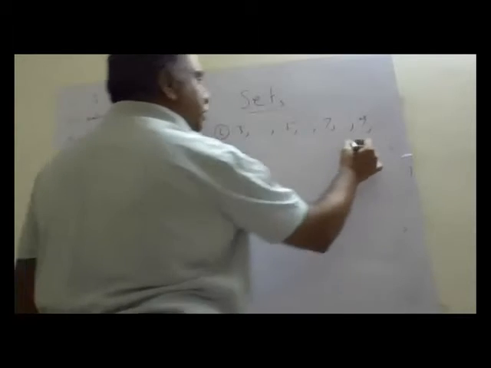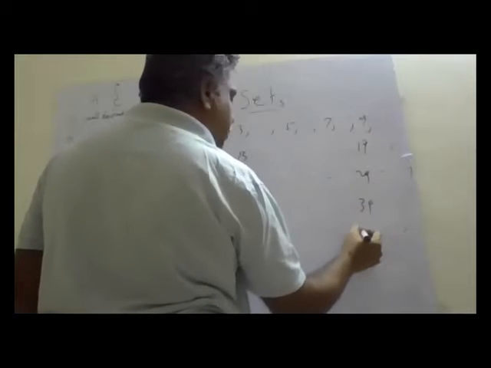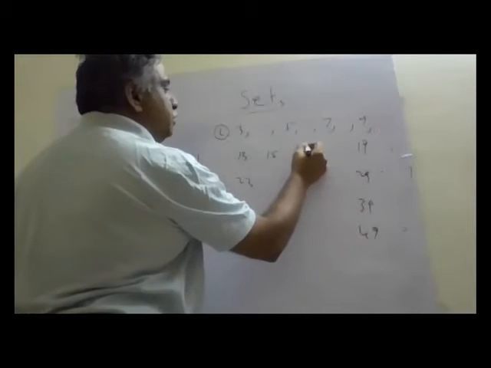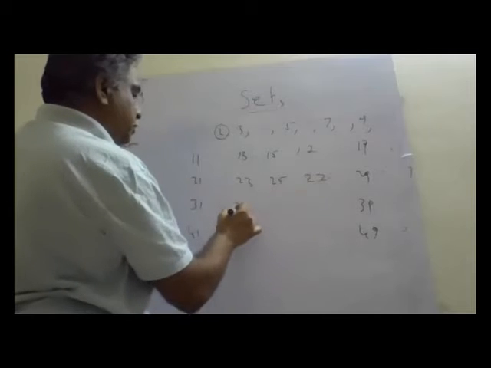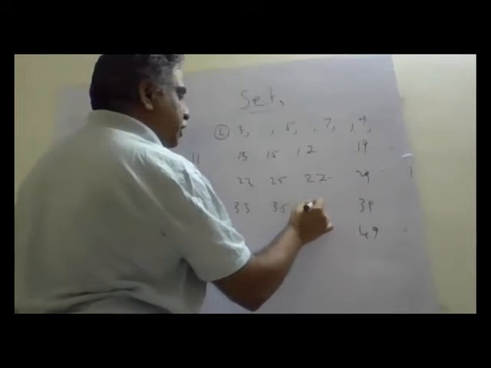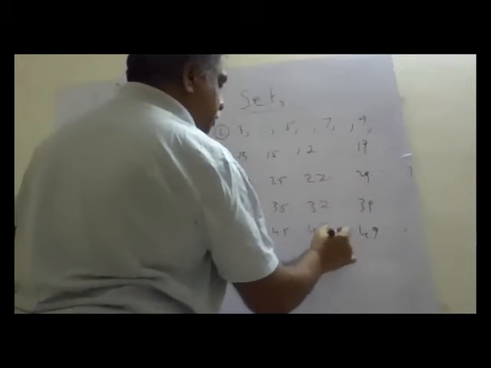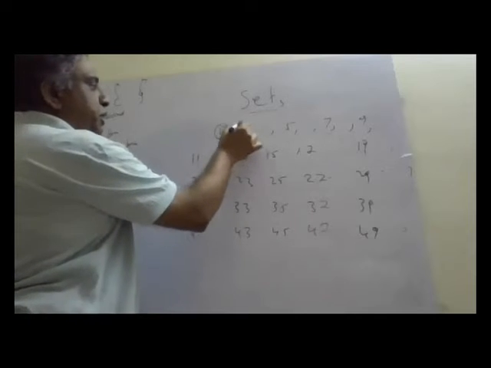Okay. Now what are you getting here? 19, 29, 39, 49. So now we are having only odd numbers: 15, 17, 25, 27, 33, 35, 37, 43, 45, 47. Only odd numbers are left over. Now let us see. Next prime number is 3.